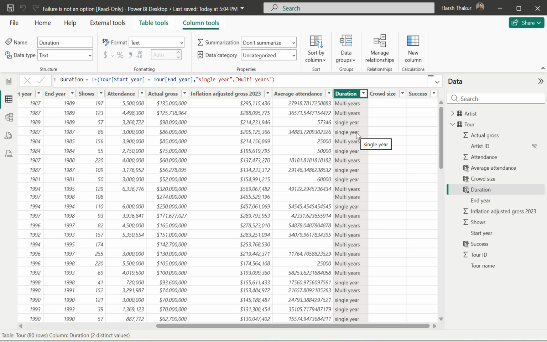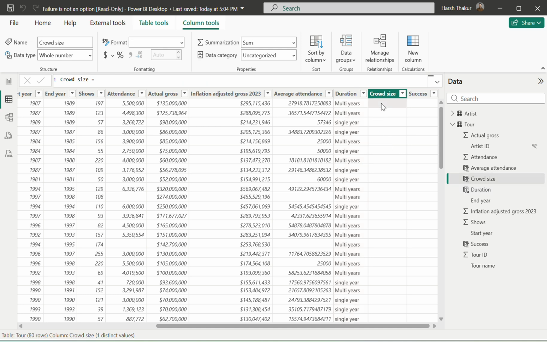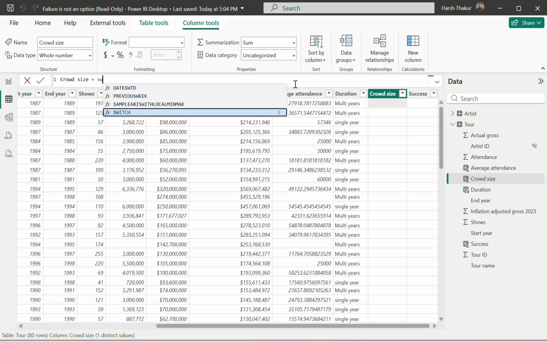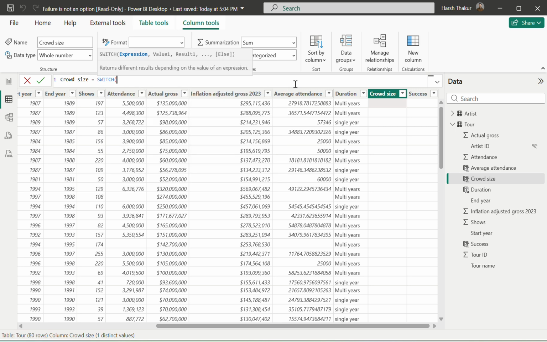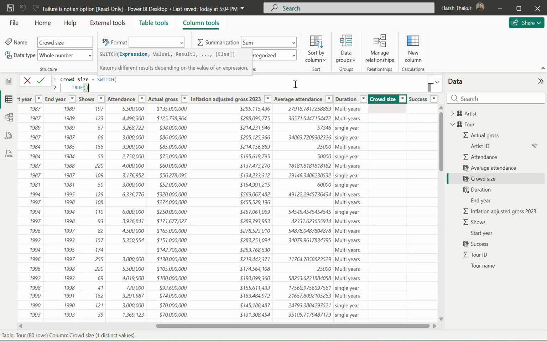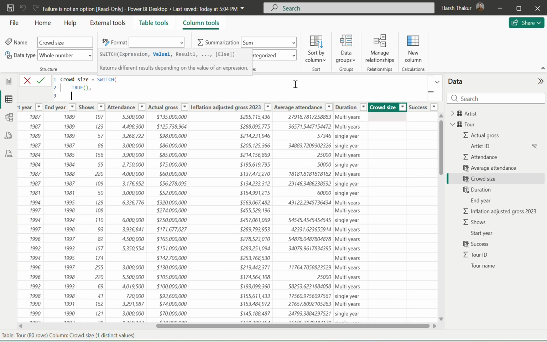Now the crowd size, right? How can we go through the crowd size? We can say that if the average attendance is less than 25,000, then it's small, and if it's less than 50,000, it's medium, and otherwise it's large, right? So we can use the SWITCH function here. When we are using SWITCH, always use TRUE with this. All right, and now first I will define the first value.